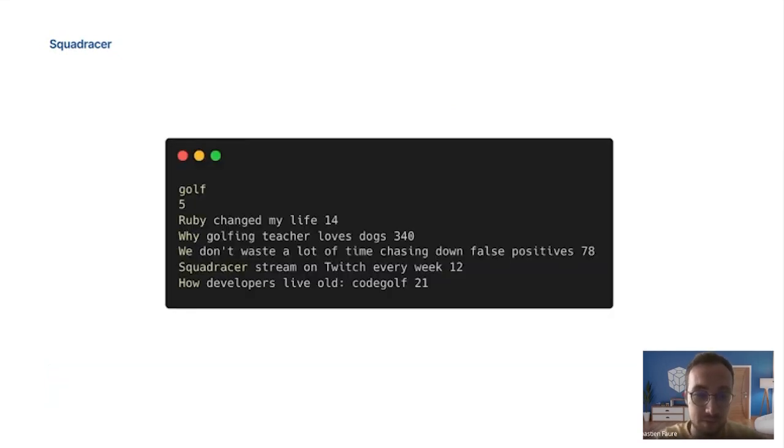So if we translate the problem in a more CodinGame way, this will be the input we receive for our script. The first line is the super secret word. The second line is the number of pages, and each line after is a page. So you have different words, and at the end, the number of the page.